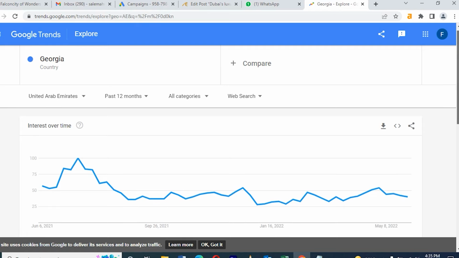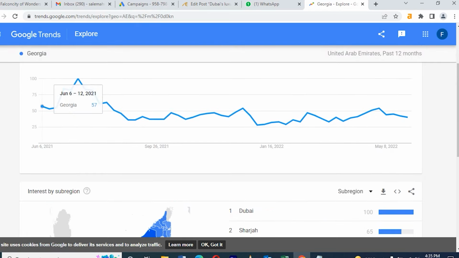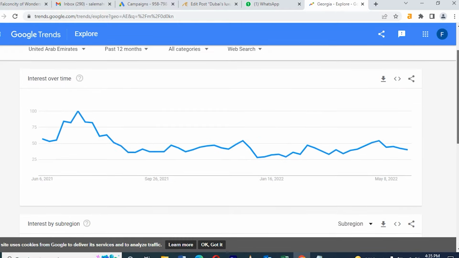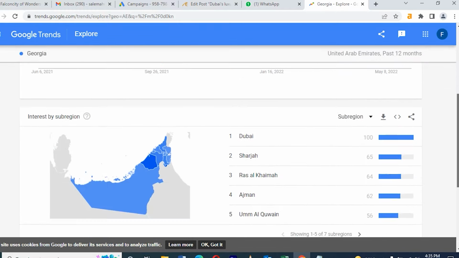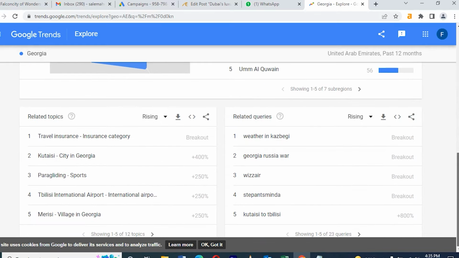So always try to search which topic more people are searching in Google Trends. We need to create a topic for that particular subject so that our views will increase automatically. This side it will show you the keywords, the relevant keywords you want to add in the description or title, or if we need to make a video.